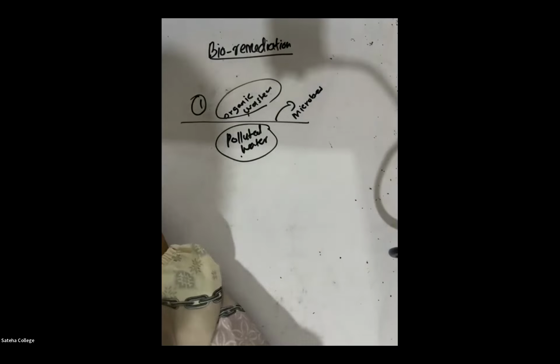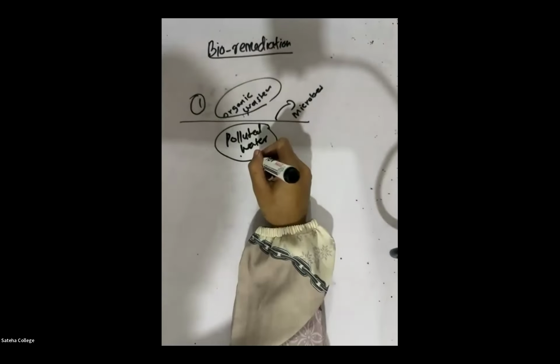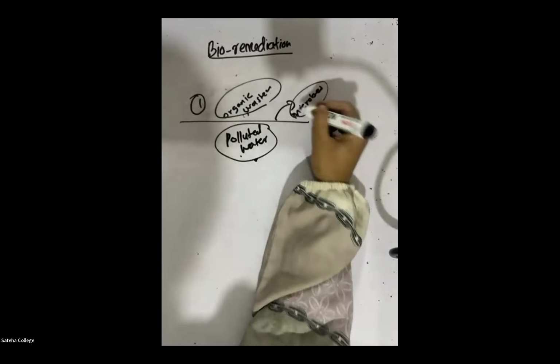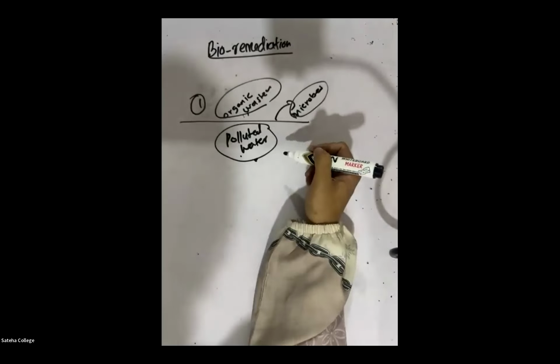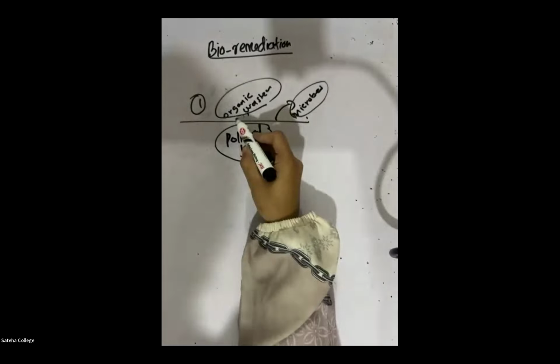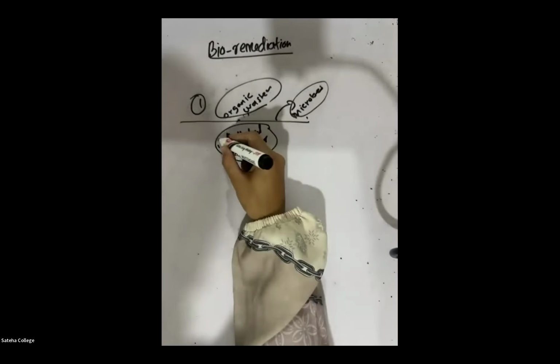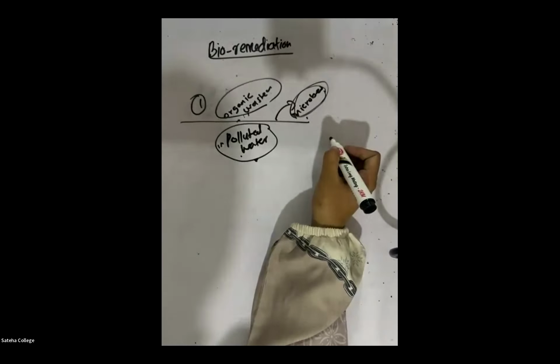Organic waste matter in polluted water can be removed by using microorganisms.